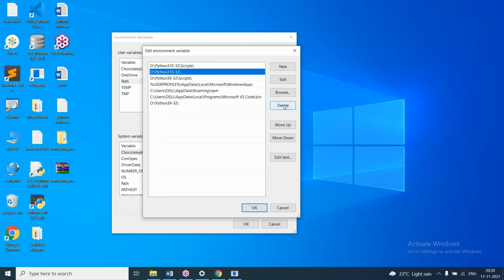I'm deleting this. See, Python 39-32 is given here; this also we can delete. Python 39-32 means the old version which I have uninstalled. When I uninstall, the software is deleted, but the path remains here. So I'm deleting this, and now the Python new version path is not there.